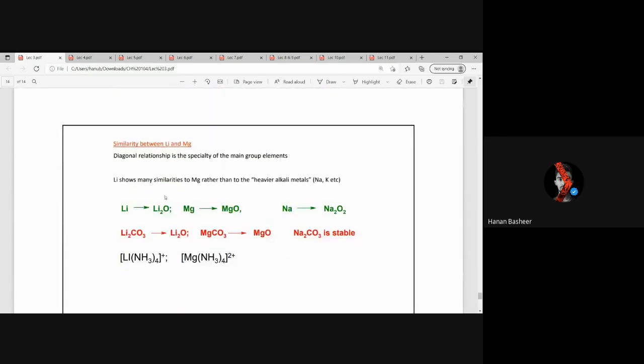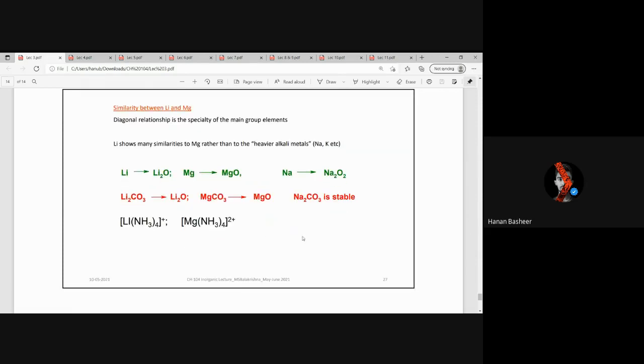Then similarity between lithium and magnesium: they follow a diagonal relationship, their oxides and carbonate decomposition are the same, and they form the same compounds with ammonia. Lithium does not follow the trend followed by sodium and the other elements in its group.